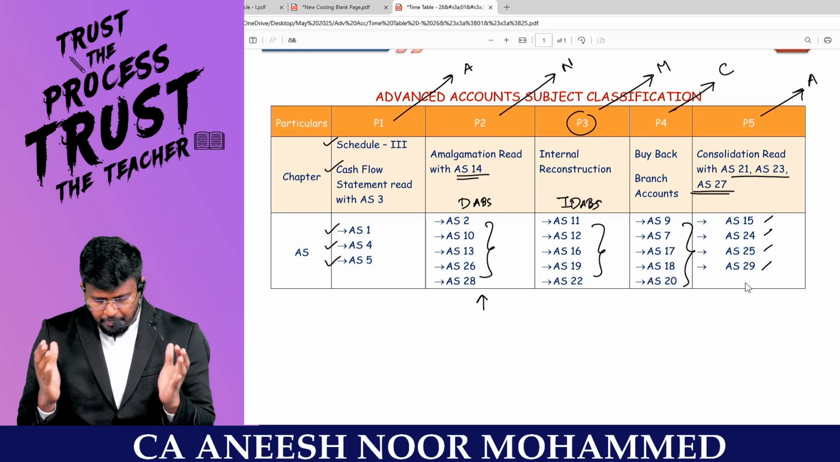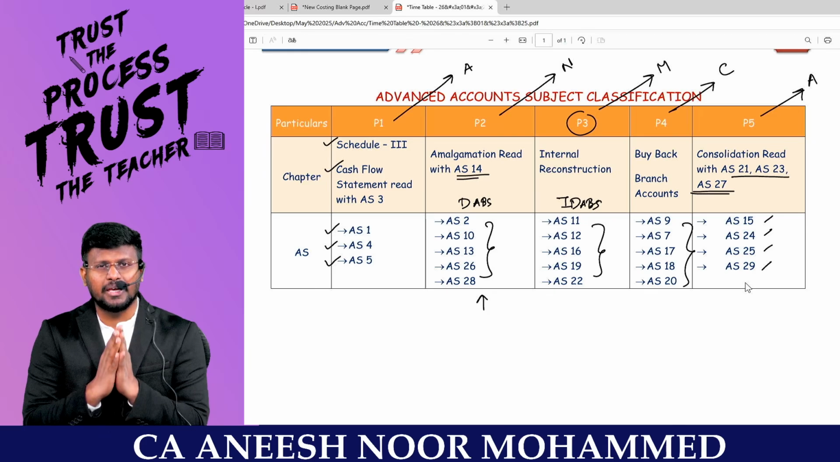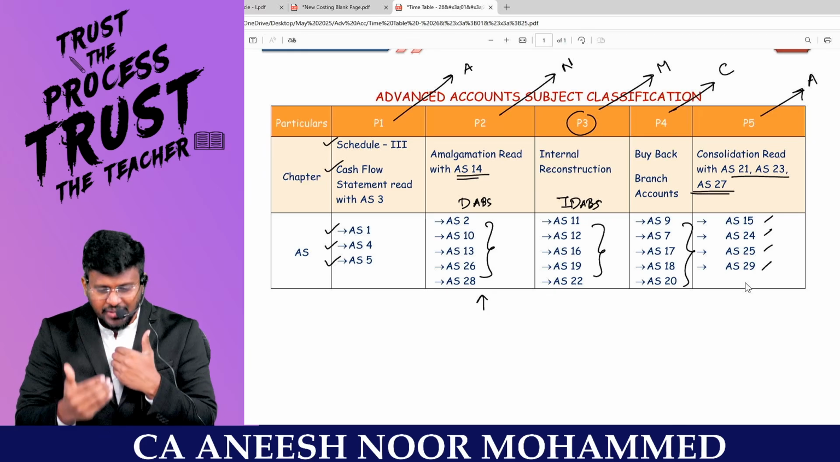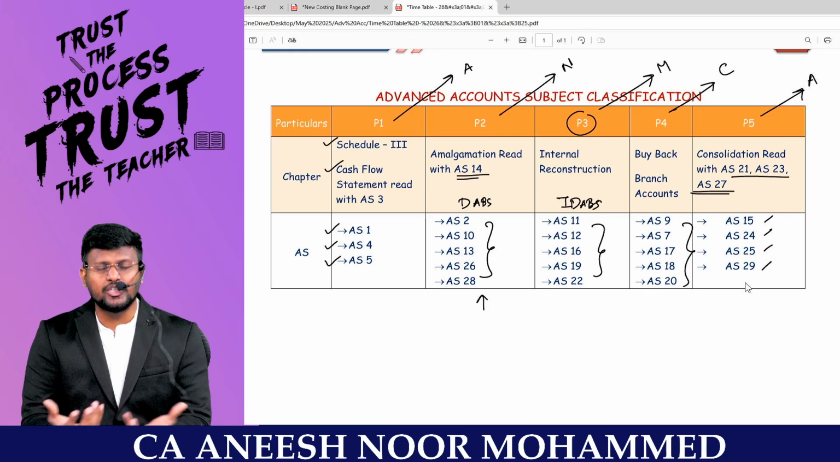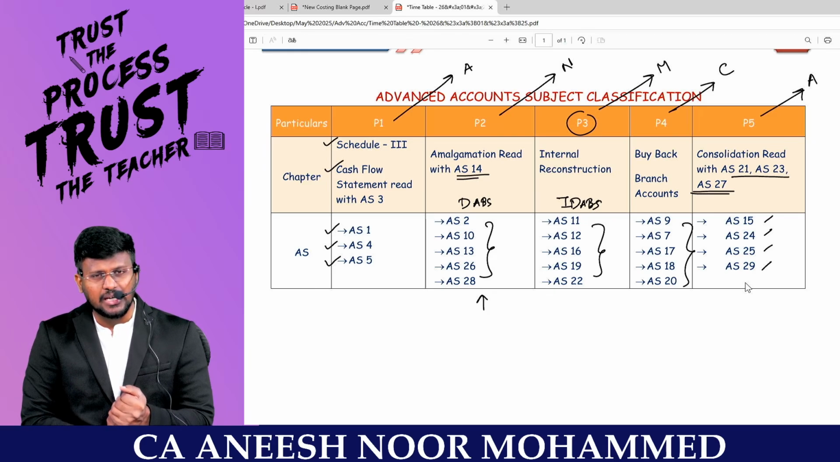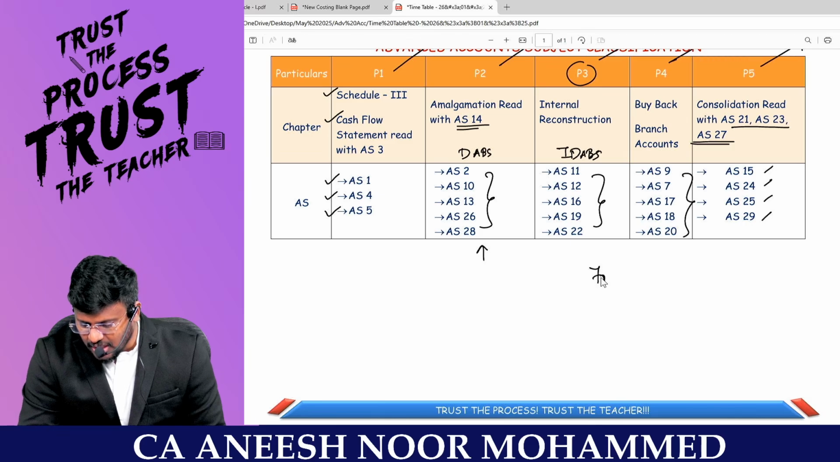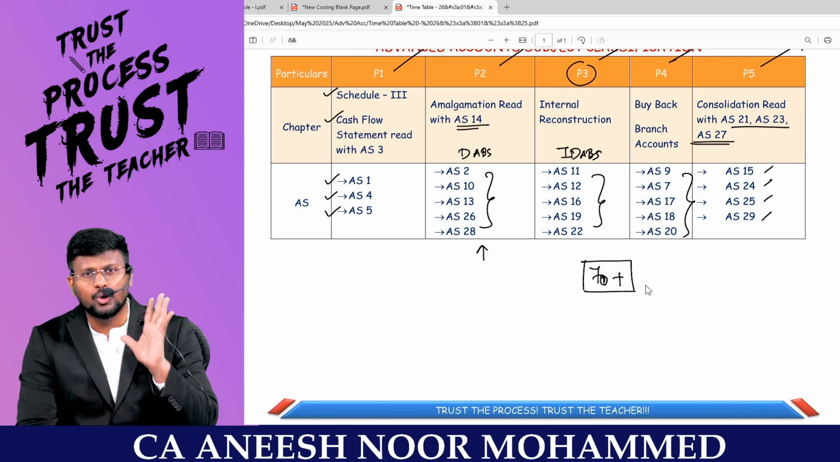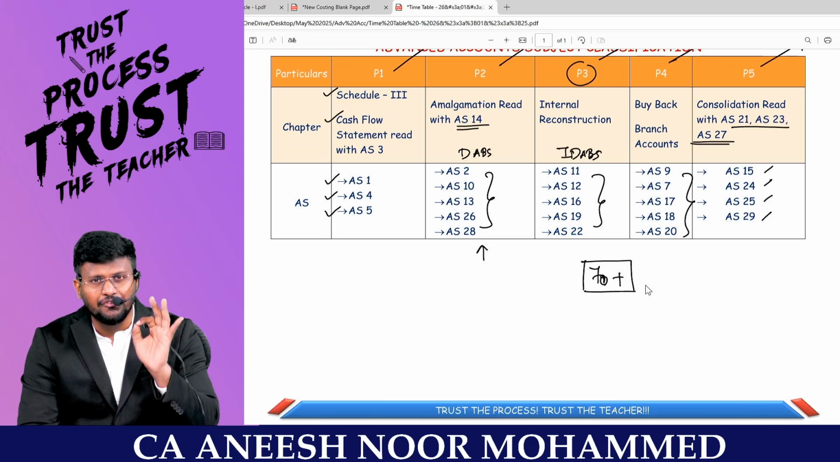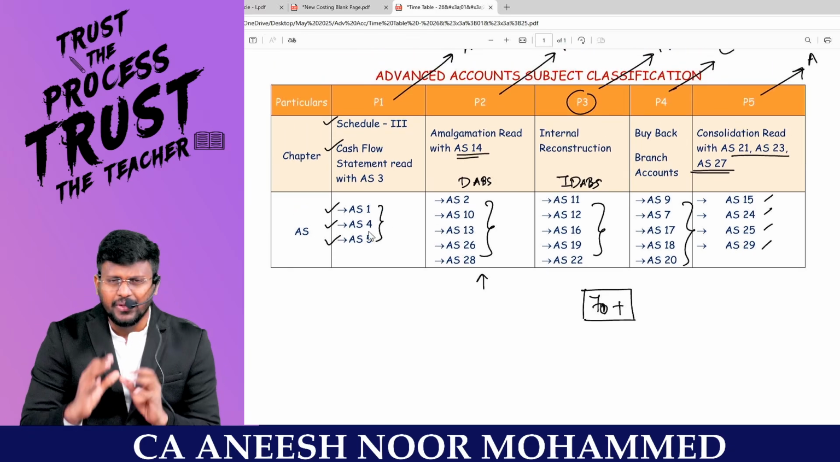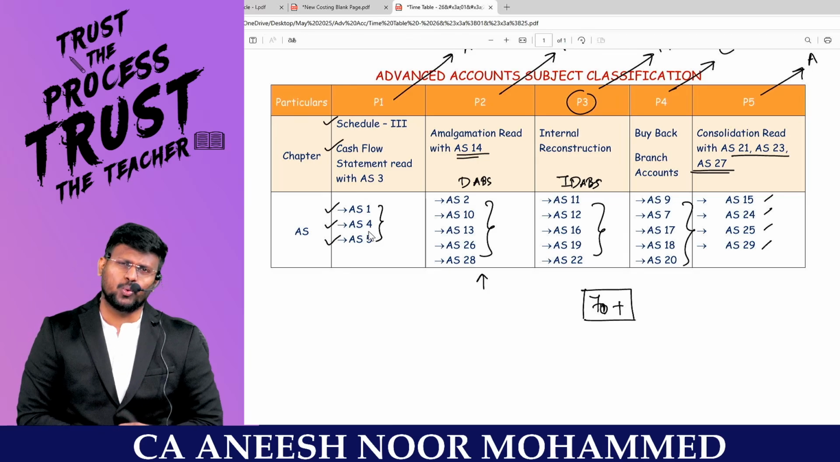So if you are preparing like this for the coming examination, whether you are part of our classes or not, this is the way in which you are supposed to prepare advanced accounting. Then, my dear lovable students, our target in advanced accounting is 70 plus. We will be able to score it. Study the first chapter, schedule 3 and cash flow statement, and complete these 3. Then you will be entering into the subject advanced accounting.